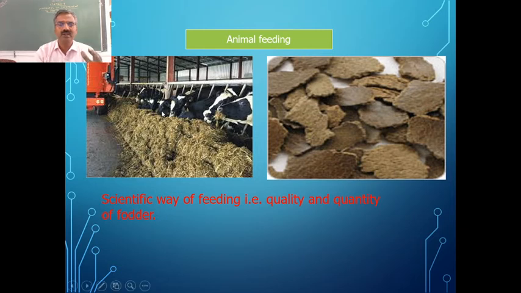So one is the raw food where fodder is given, which is rich in cellulose, for maintenance by the animals. The second is that supplements have to be given. To improve the quality of the milk, we need to provide the supplements.